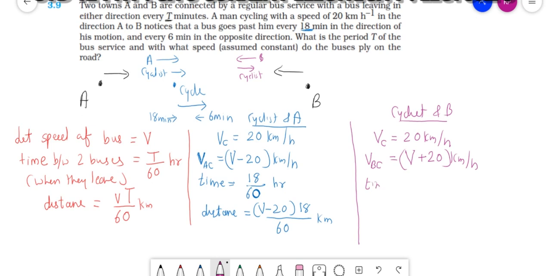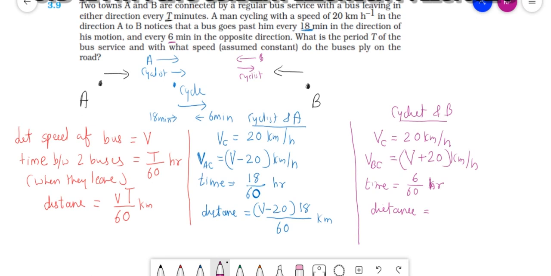The bus coming from B crosses the cyclist every 6 minutes, so the time is 6 upon 60 hour.